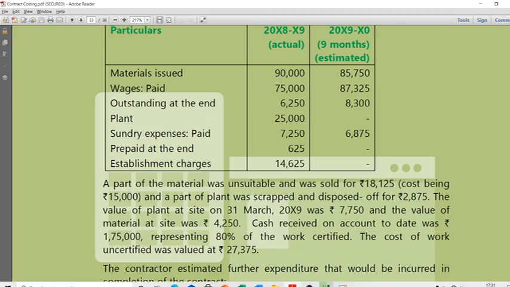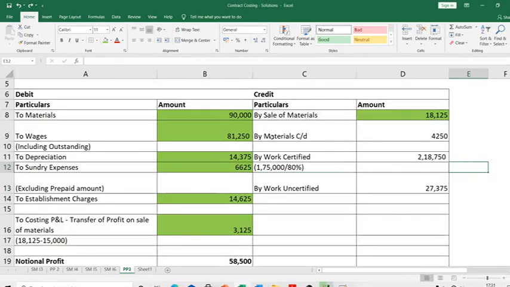On 31st March, you also have materials at site of 4,250. That means from 90,000, you removed materials having a cost of 15,000, so it looks like you used 75,000. In fact, you didn't use 75,000. 4,250 remained unused, so remove that cost also. This is why you are removing 4,250. Now, what are the only two other things you should do? Work certified and work uncertified.